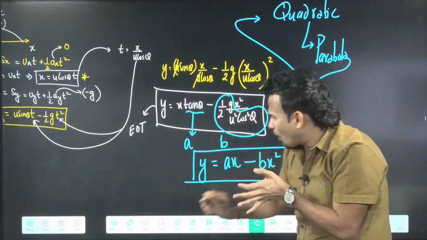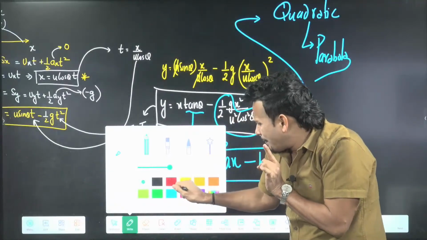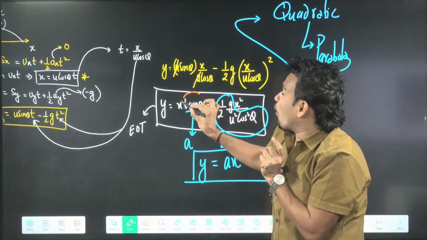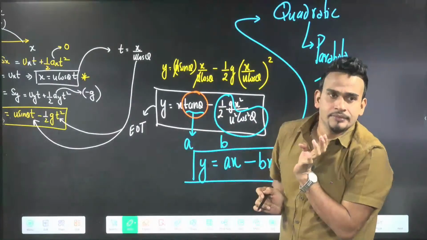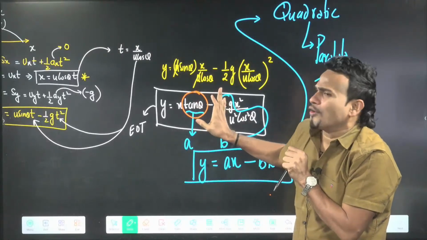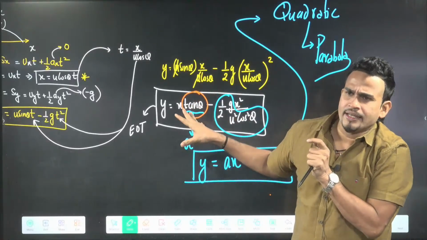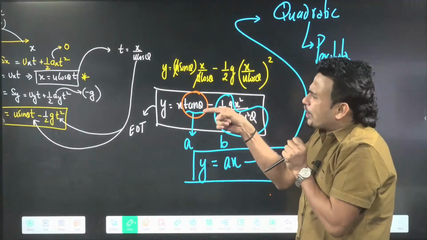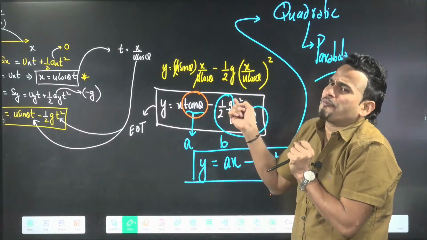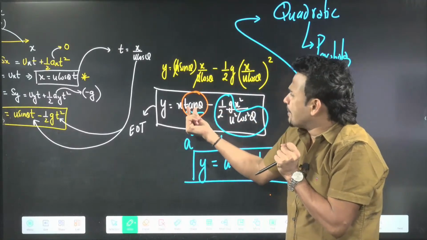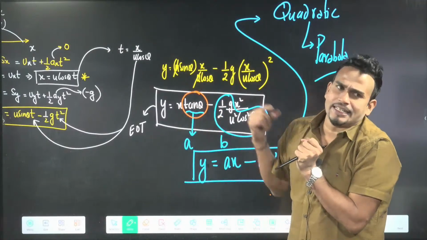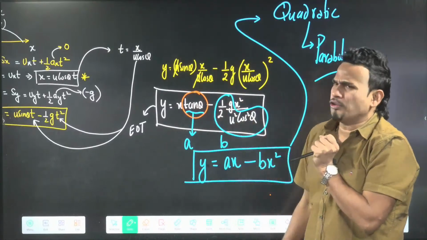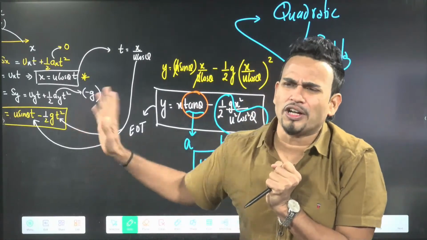So always remember, the first thing that you have to observe in the equation is that with x you will always have tan theta. That means the angle of projection will always come. First question they will ask you, they will give you the equation and ask you to find the angle of projection. So for angle of projection, always remember, with x tan theta will be there. Second question is asked, find range. Can you tell me what you will do for range?